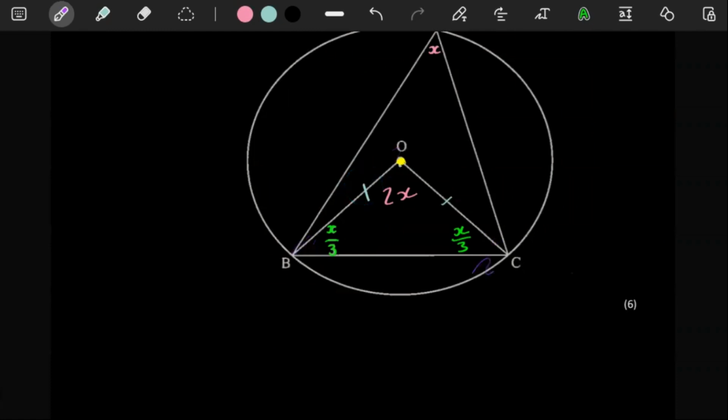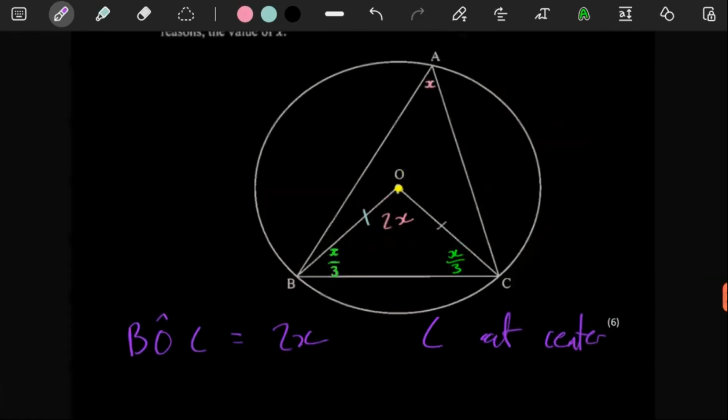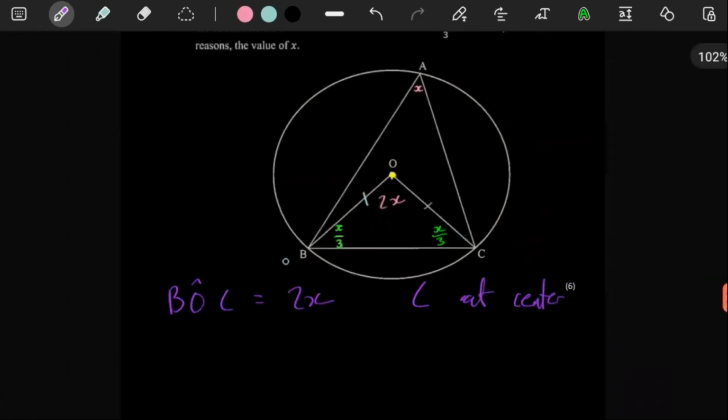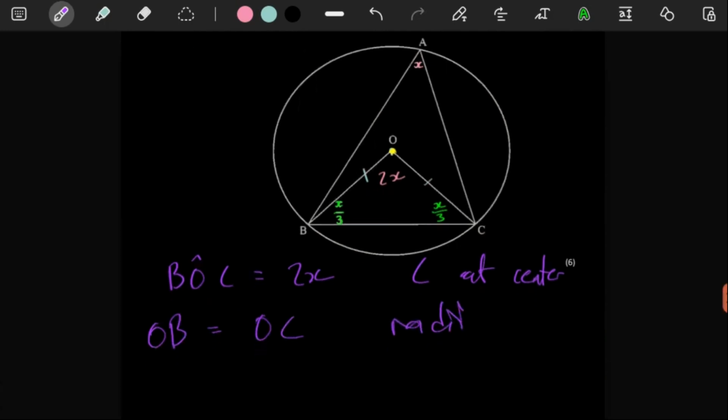So here BOC is just 2X. The reason is angle at center. The angle at the center of the circle is double the angle at the circumference. Here let's just state that OB is equal to OC. The reason is radii, because they are both the radius of the circle.